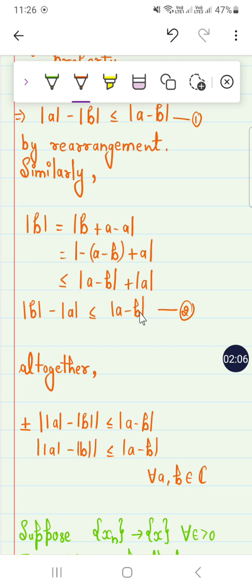Now taking the first and second equations together, we get mod of a minus b, minus mod of b, which is less than or equal to mod of a minus b, right? So this is true for all a, b.